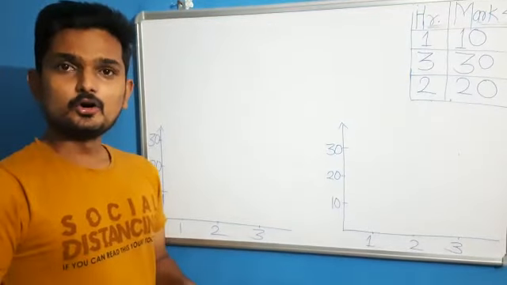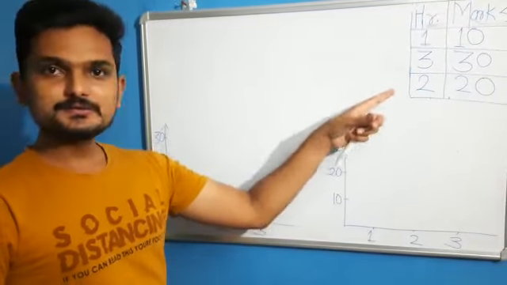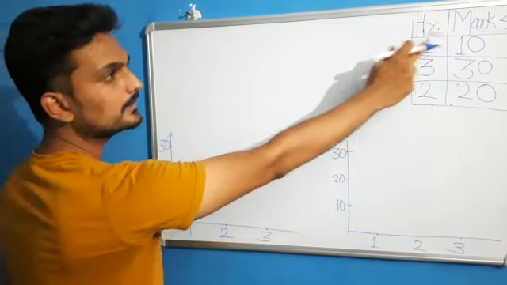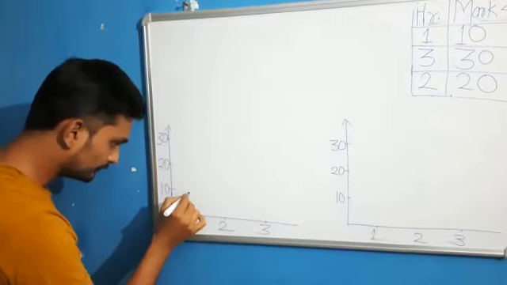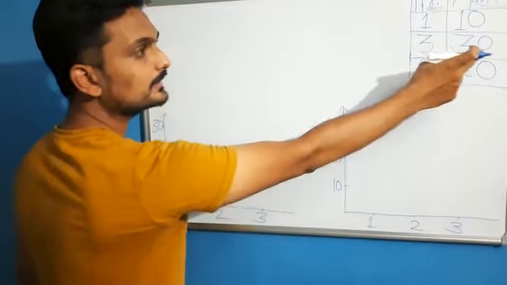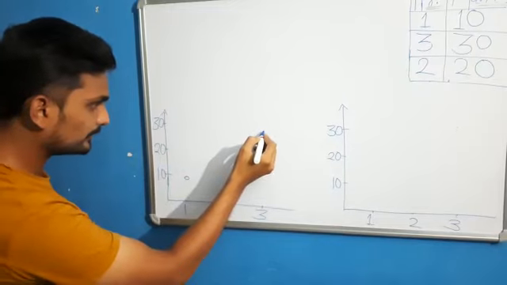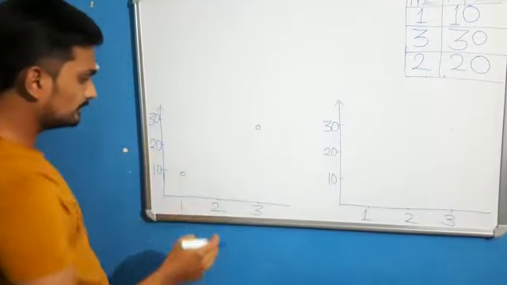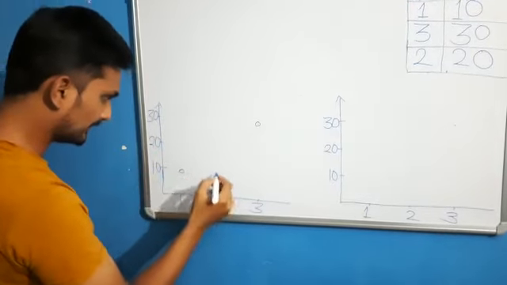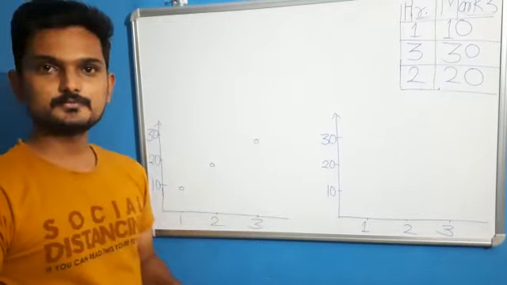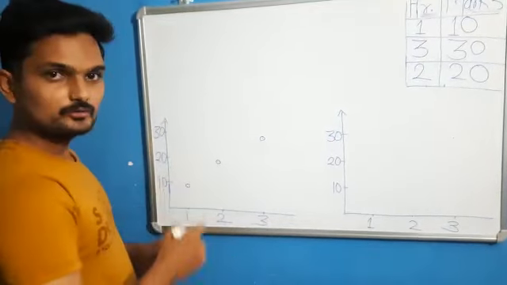Okay guys, so we will plot all this data over here. The student who is studying 1 hour gets 10 marks, so the point will be this. The student who is studying 3 hours gets 30 marks, so the point will be here. And the student who is studying 2 hours gets 20 marks, so it will be here. So all 3 points are drawn here.